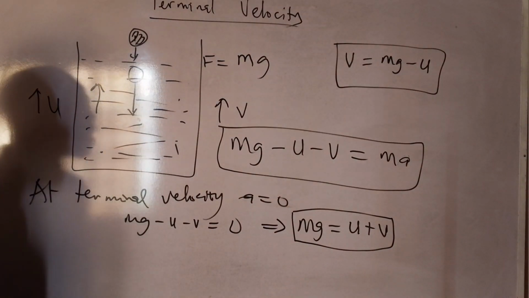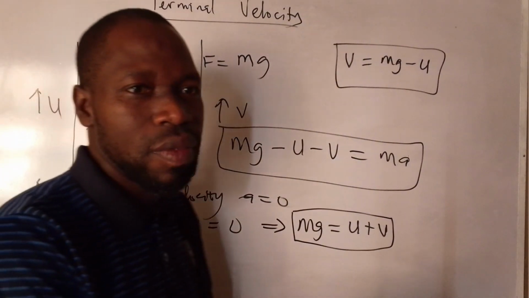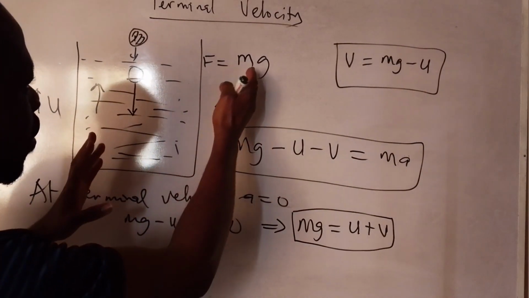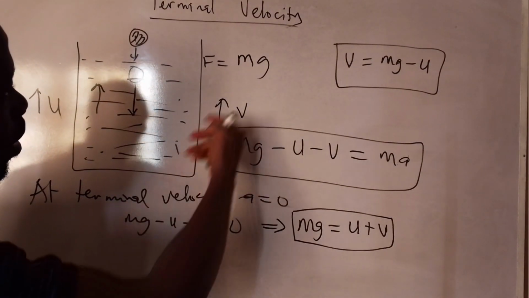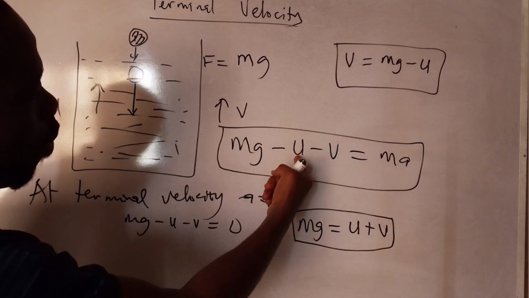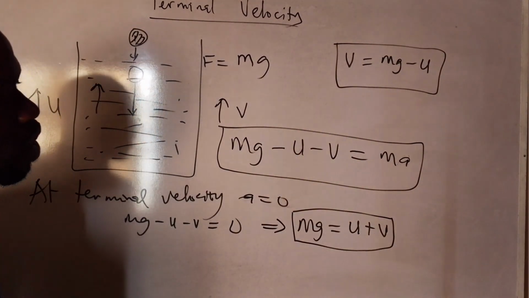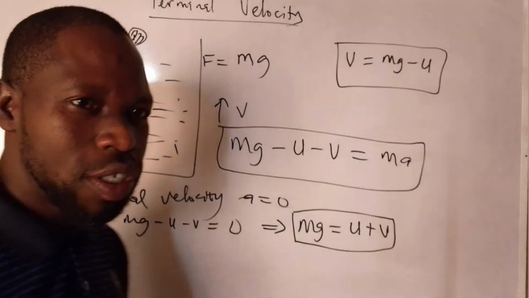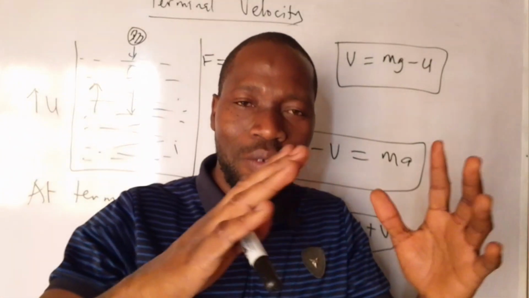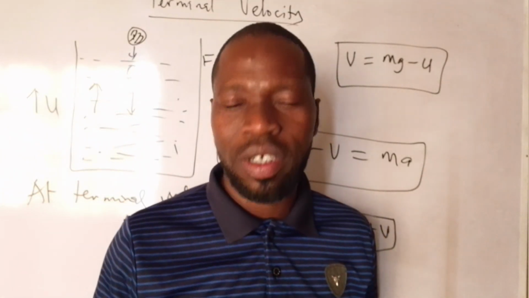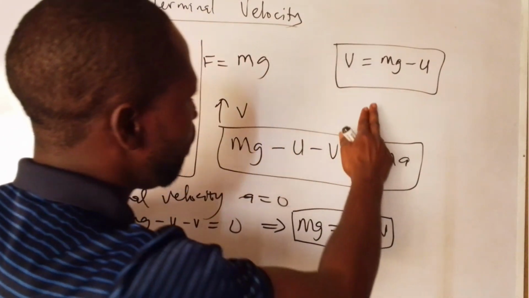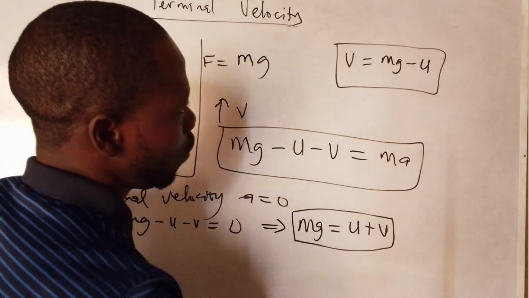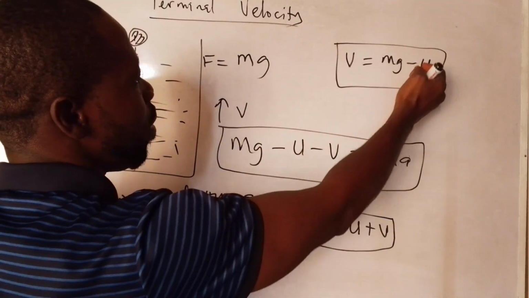Terminal velocity is that uniform velocity at which a body travels where the force of gravity balances upthrust and viscosity. At that point, our acceleration will be zero because it's moving with a uniform velocity. And you know, when you have uniform velocity, there's no acceleration, right? So at that point, viscosity is equal to the gravitational force due to the mass of the body minus the